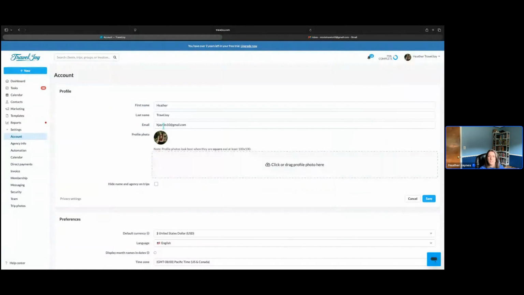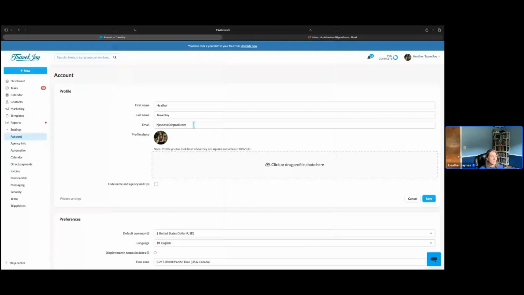So if you can get those documents into that email inbox, or have the supplier make sure it goes there, or if you're grabbing it from a website that you need to send to yourself first, you'll want to send it to this email inbox and then you can forward it to the TravelJoy email inbox. Now, that's going to be the best option. However, if you have an alternate email address that still belongs to you, meaning you can access that email inbox and it's your own login information, you can still forward information over from that email.